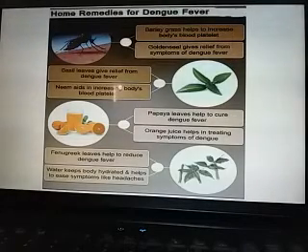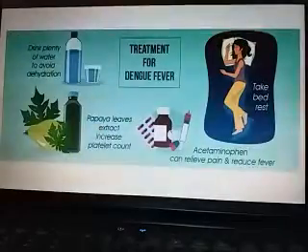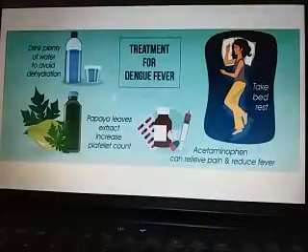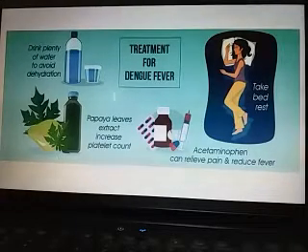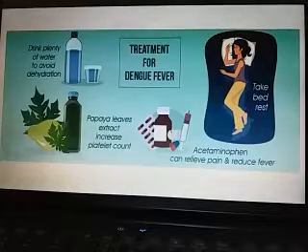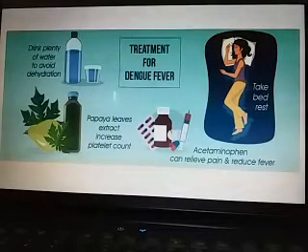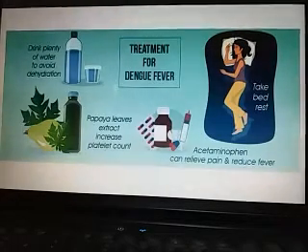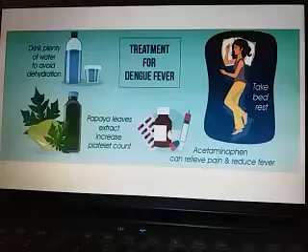Water keeps the body hydrated and helps to ease symptoms like headache. Some other tips: drink plenty of water to avoid dehydration. Papaya leaf extracts increase blood platelet counts, and acetaminophen can relieve pain and fever, but cannot cure dengue fever. So these are about dengue fever.